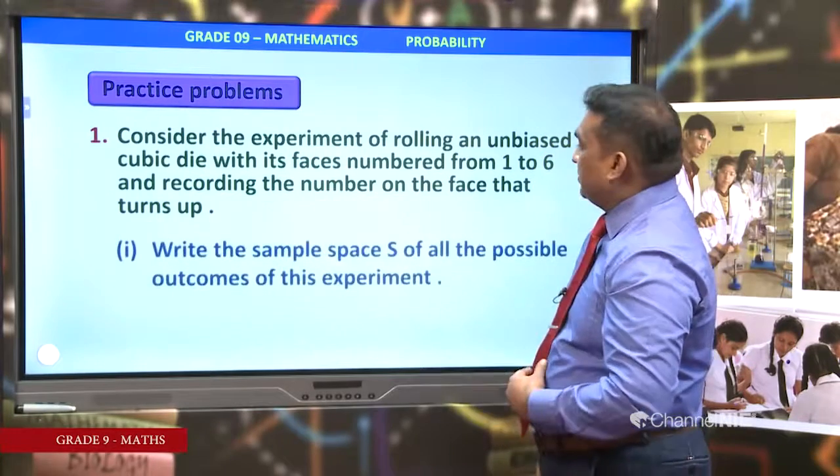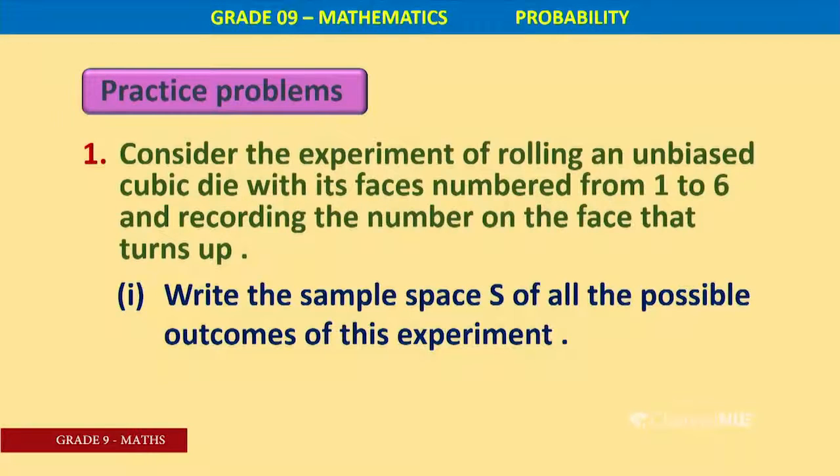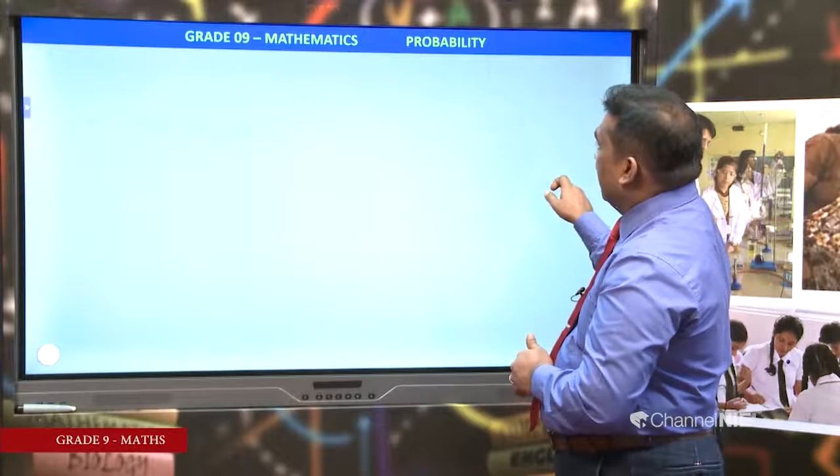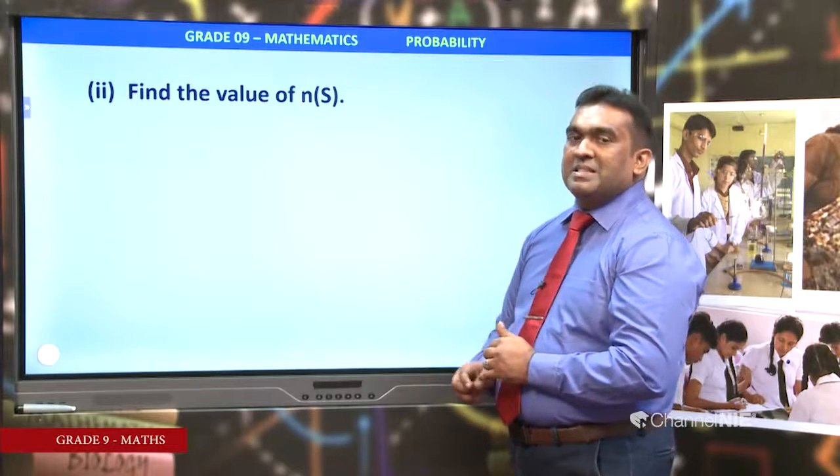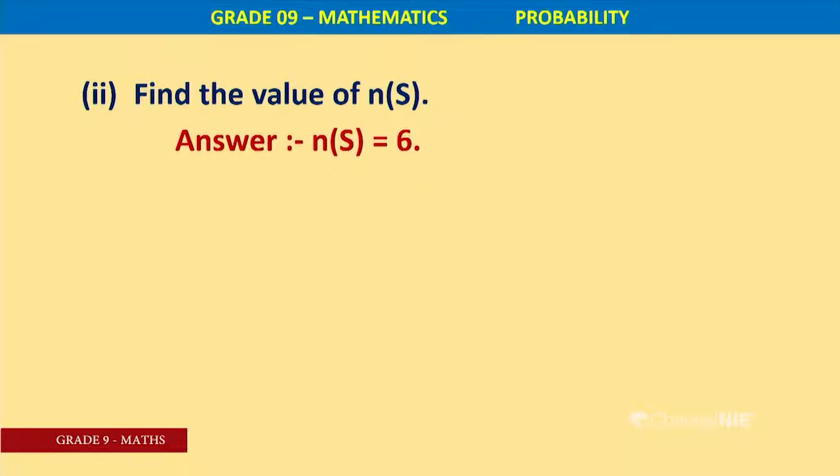Now, write the sample space S of all the possible outcomes of this experiment. Sample space means total outcomes of this experiment. Capital S equals 1, 2, 3, 4, 5, 6. Getting 1, getting 2, getting 3, getting 4, getting 5, getting 6. Here, find the value of Ns, number of elements in the sample space. Ns equals 6.